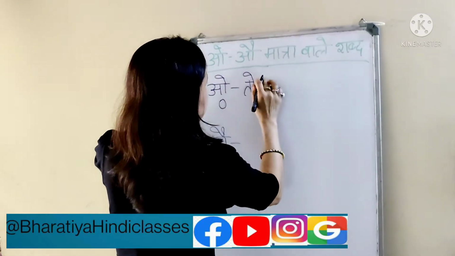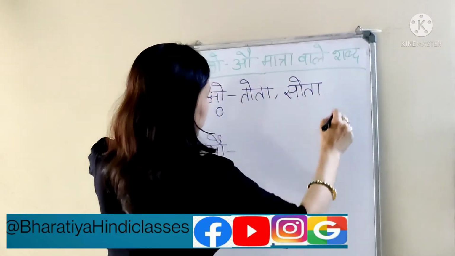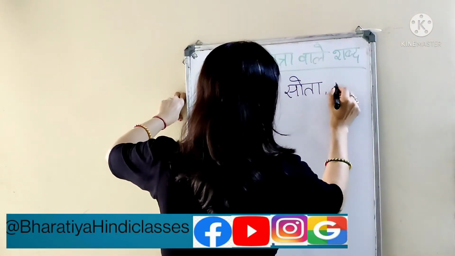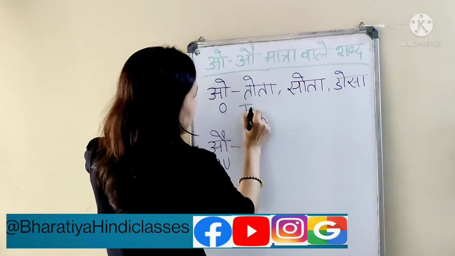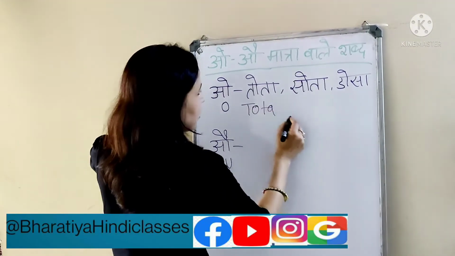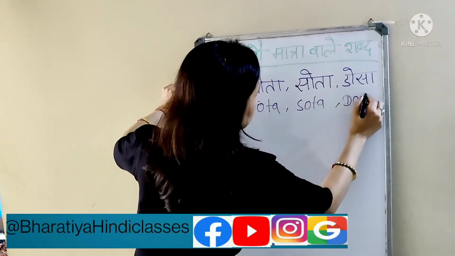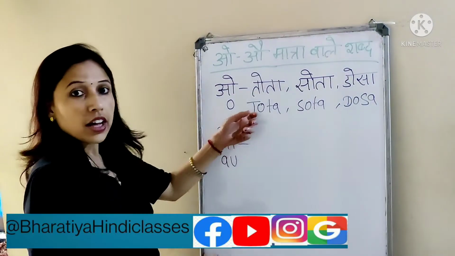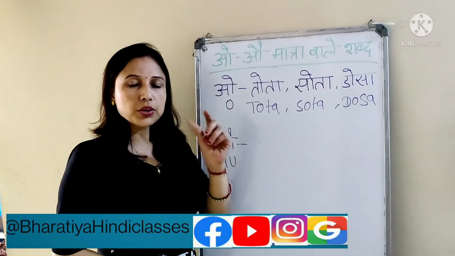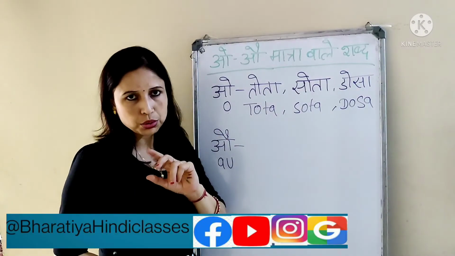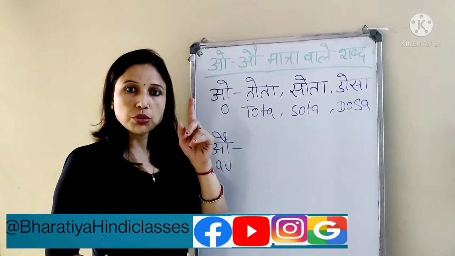Tota, even Sota. Even I just write it, dosa here. So see here, Tota, I will write like this. Sota and dosa. See, like U. U has a two sound, O and U, as I told you. So there we have to forget about the O. We only have to remember the U.